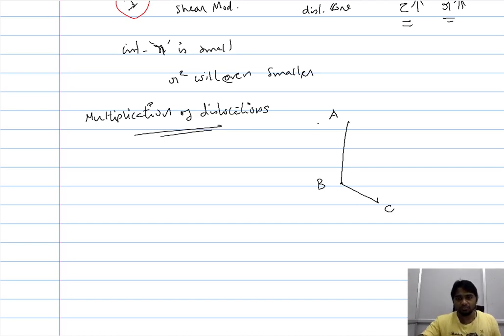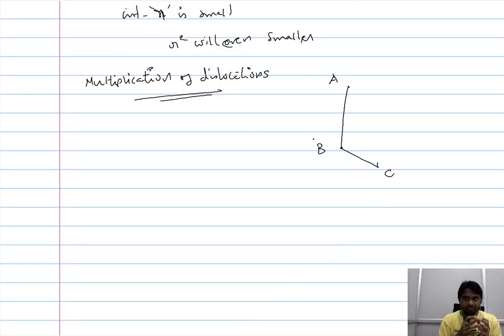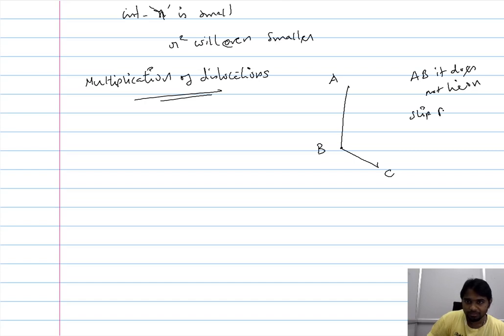So in that case, if we assume the section of the dislocation AB does not lie on the slip plane, or more generally in the slip system, then when you begin to impose a mechanical condition, even though this is a dislocation, it will not be able to move because it does not lie in the slip plane or the slip system.